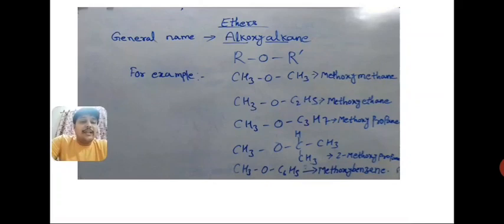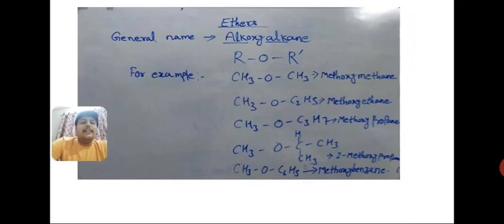But see the next example, where 2-methoxypropane is there, because one side is methyl and the other side is propyl group, meaning a 3-carbon chain. So we decide to which carbon of propane this methoxy is attached. You can see at its second position methoxy is present. Clear? So its name is 2-methoxypropane.